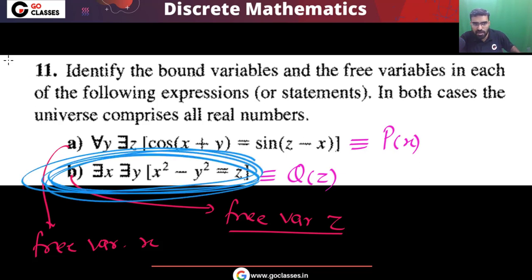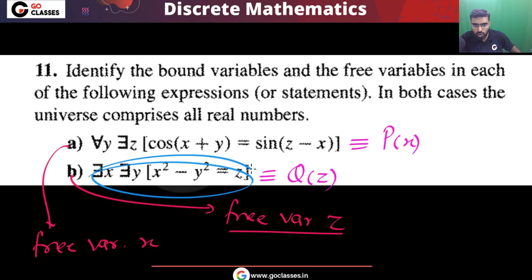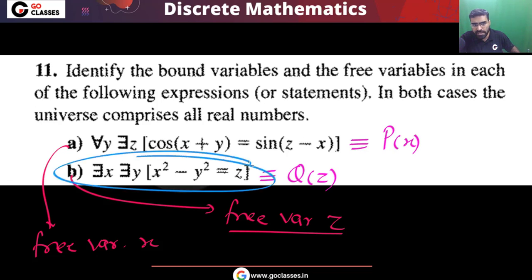And for this option B, we have done the complete analysis. It means what this option B says, that is Q(z). What is the truth value of there exists z, Q(z)? Also, what is the truth value of for all z, Q(z)? So the complete analysis of this option B we have done.